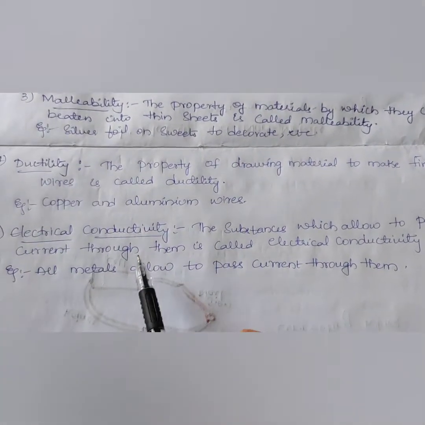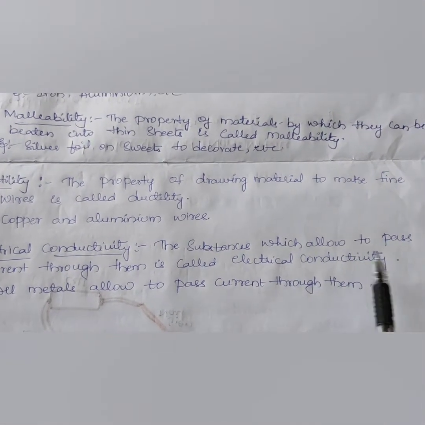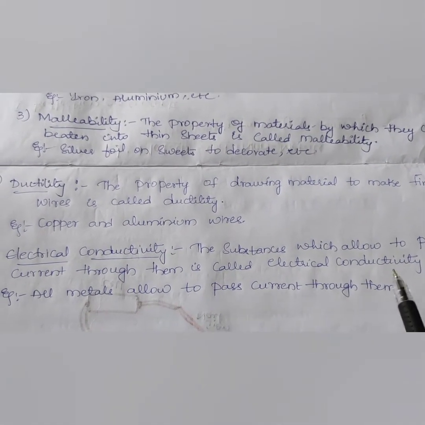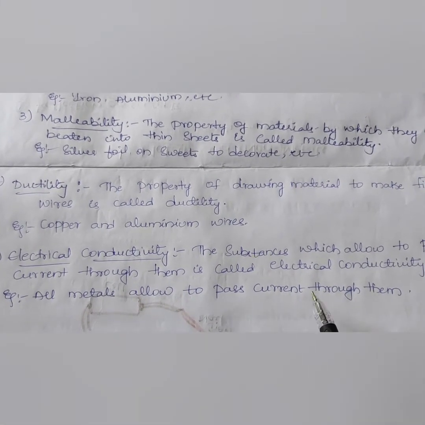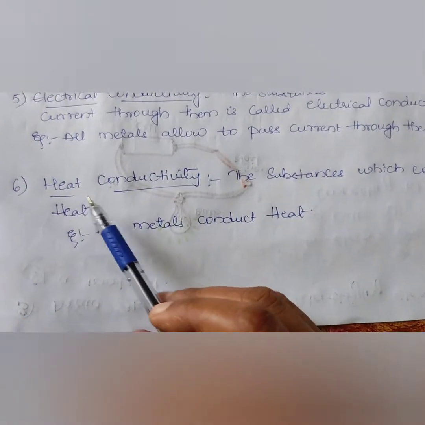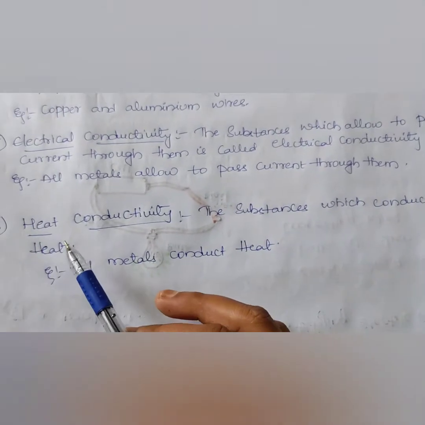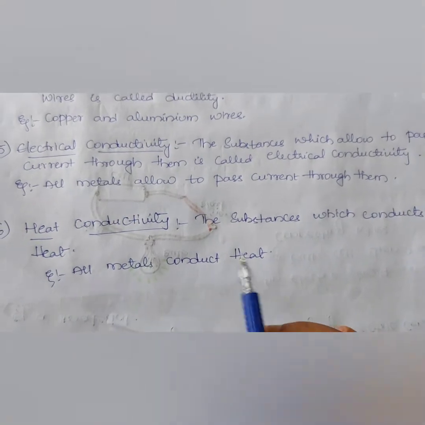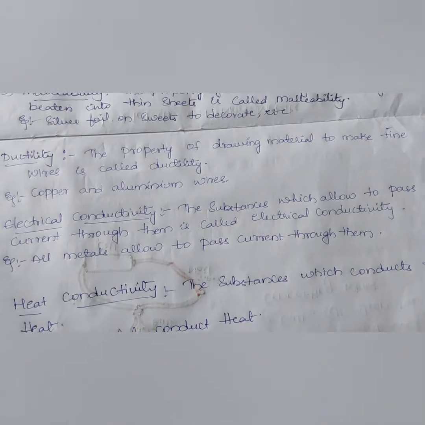Next, electrical conductivity. The substances which allow electric current to pass through them show electrical conductivity. Example, all metals allow current to pass through them. Next property, heat conductivity. The substances which conduct the heat. The metals have the property of conducting the heat. So all metals conduct heat. So these are the physical properties of the metals.